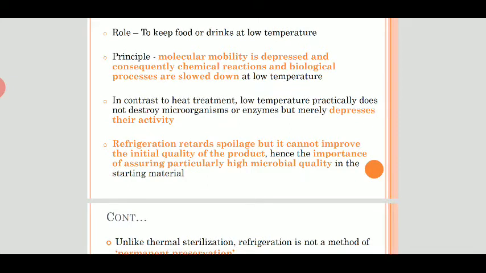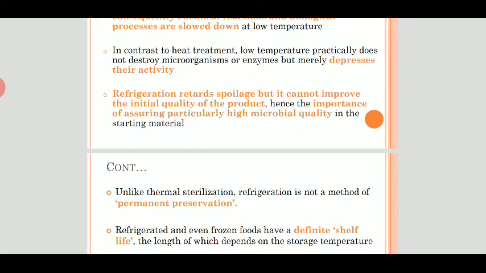In contrast to heat treatment, low temperature does not destroy microorganisms or enzymes, but it inhibits the activity of microorganisms. Refrigeration therefore inhibits spoilage, but it cannot improve the initial quality of the product. So, there is importance of assuring a high microbial quality in the starting material.